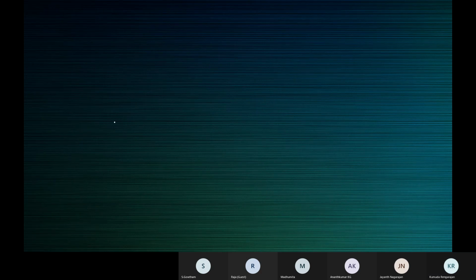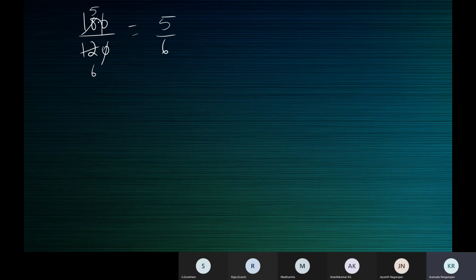Okay. So when we say 100 by 120, 0 cancels with 0. 2 5s are 10, 2 6s are 12. So 5 by 6 is the simplest form of 100 by 120. 5 by 6 is a rational number in its simplest form. Am I audible and clear, children?